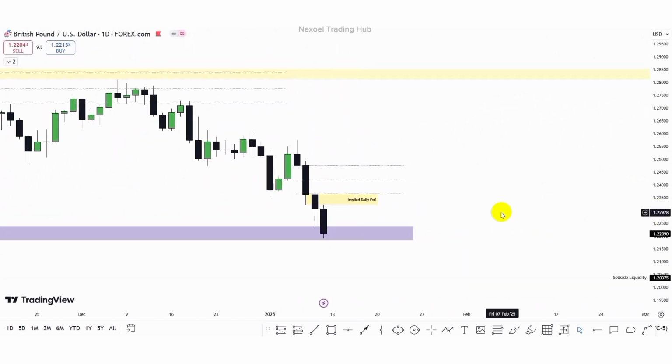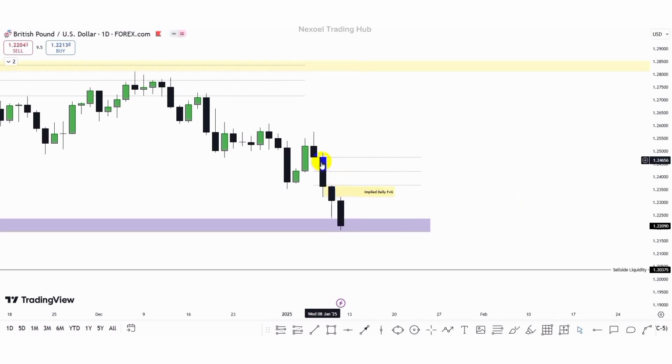So for the GBPUSD, we also have this fair value gap above, the implied daily fair value gap. For the GBPUSD, I'm expecting to see how price returns into this implied fair value gap, and then we frame the bearish continuation of price to the downside.